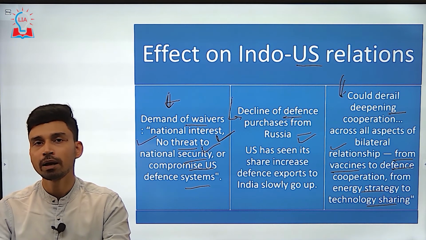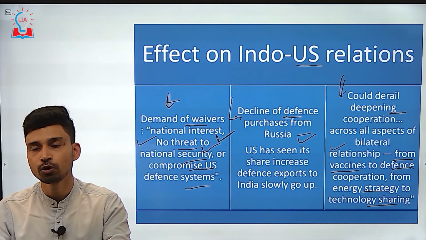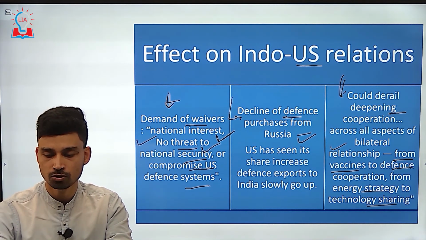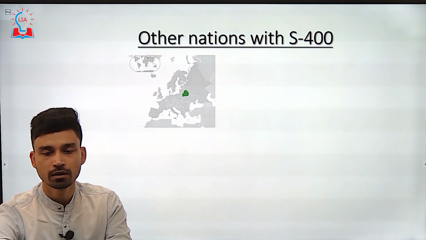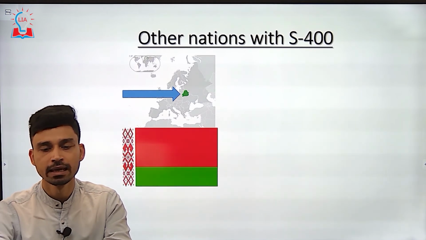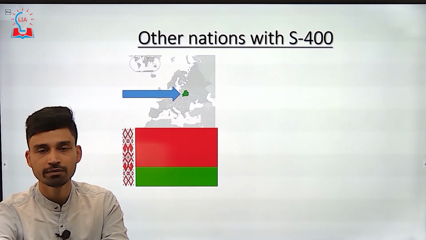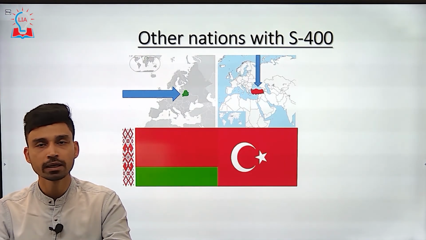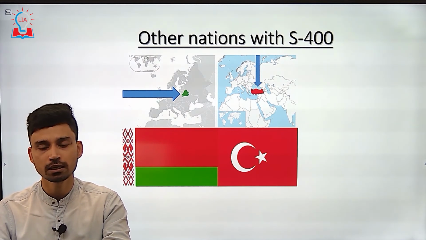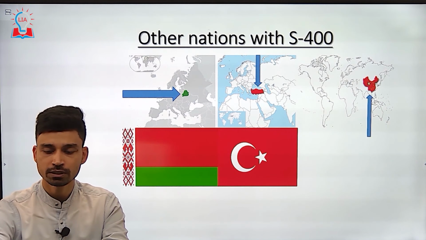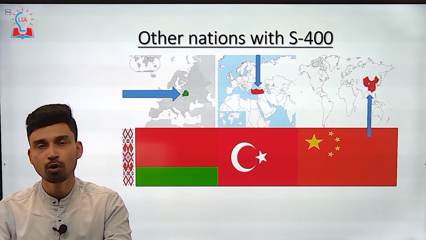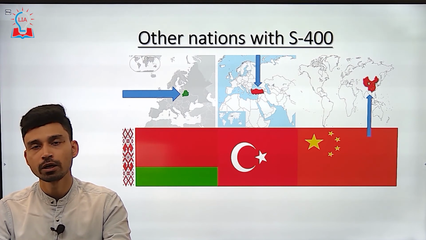Now the natural question that comes to mind is, is India the only country which has the S400 defense system, or has Russia sold this missile system to other countries too? If you look at this, there are actually 4 main countries. First is a small European country, Belarus, which has got this S400 defense system. Apart from that, we have Turkey, where, as we have already seen, the US put a sanction under the CAATSA Act. And the third is China itself, with which India has a threat of war in future, and also a border issue going on. So China also has the S400 missile defense system.